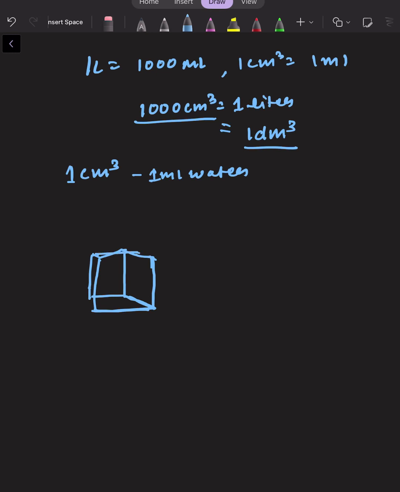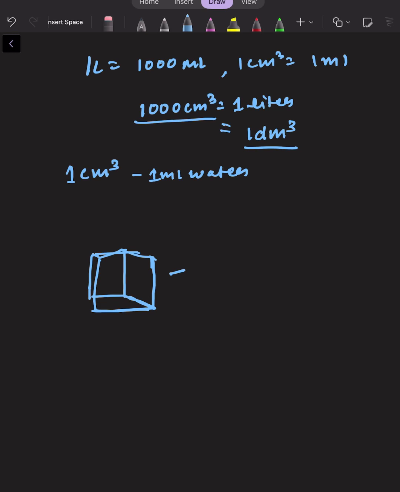So a container with 1 centimeter length, breadth and height can only occupy 1 ml of liquid. So this is volume.